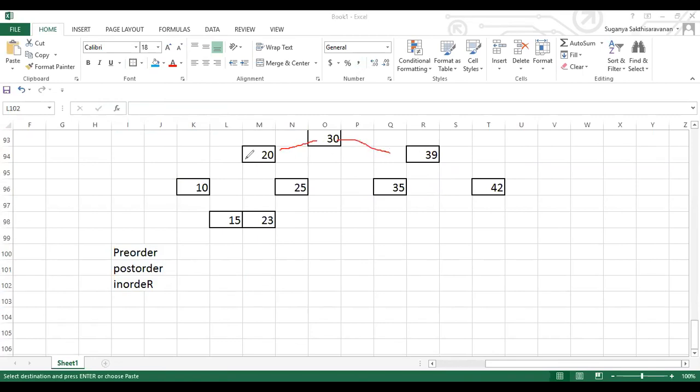So you can notice that all your left children will be less than your root node, and all your right nodes will be greater than your root node. Make it faster.